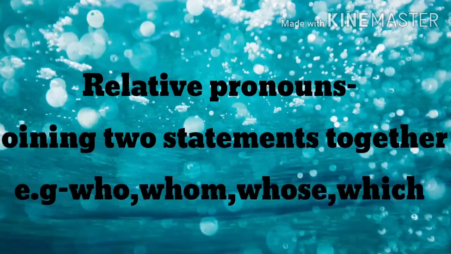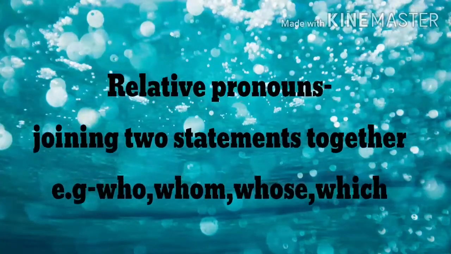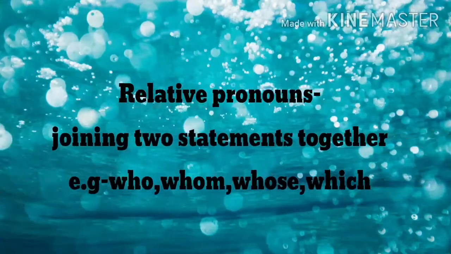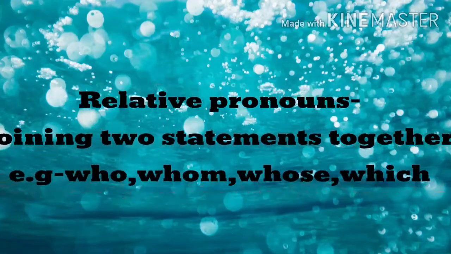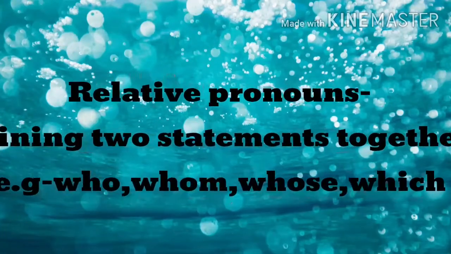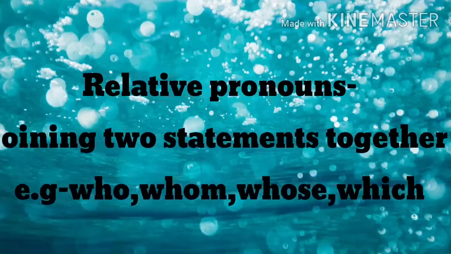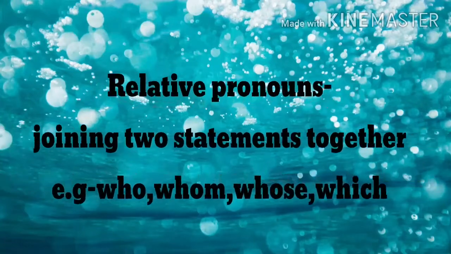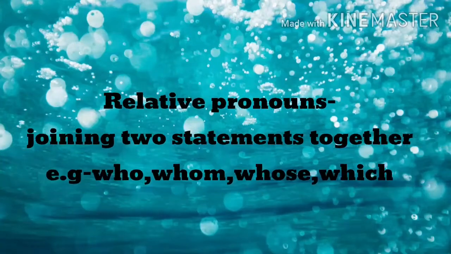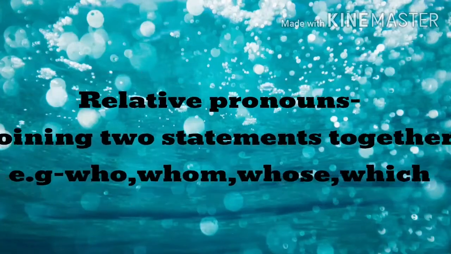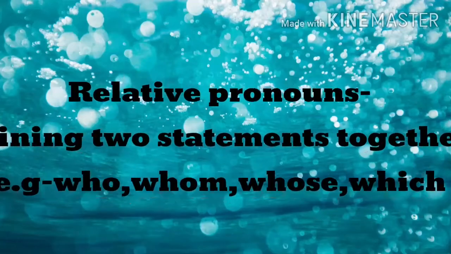In the last type, relative pronouns are used to add information about a noun already mentioned and also help in joining two statements together. For example, who, whom, whose, which, that. These words we are using for relative pronouns.